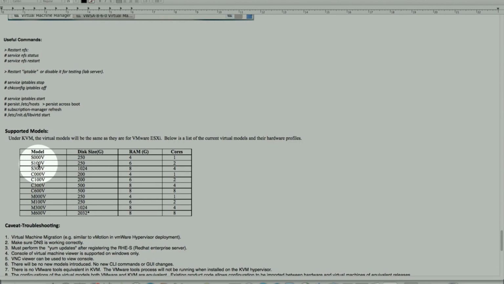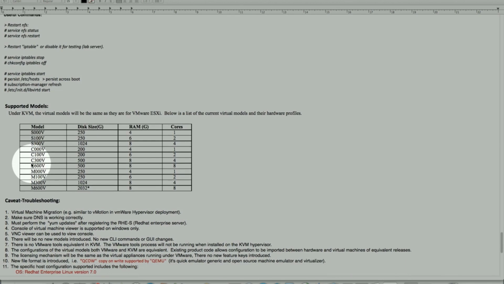As we look at it here in the table, C100V requires 250 gig of disk with 4 gig RAM, 1 core, and so on. So these models we support today have the same requirements on the ESXi Hypervisor. This is more of a refresher.